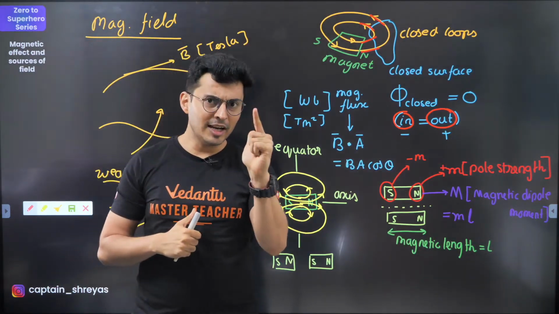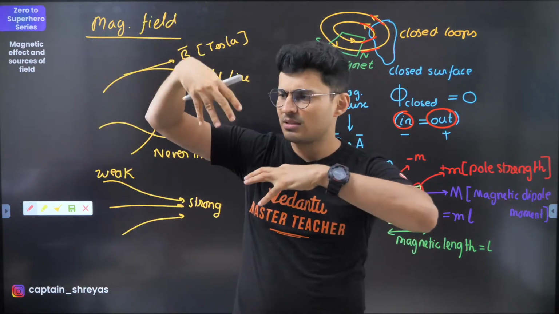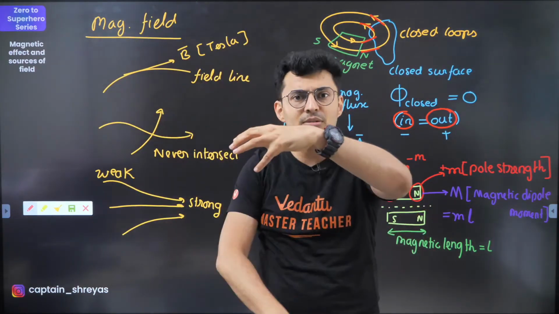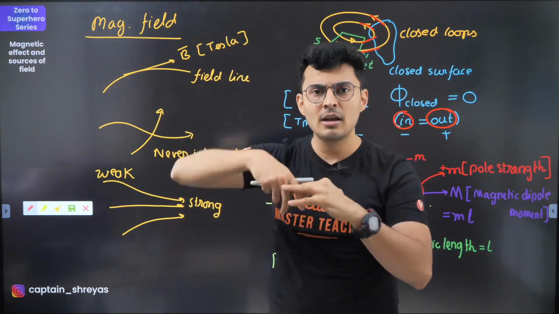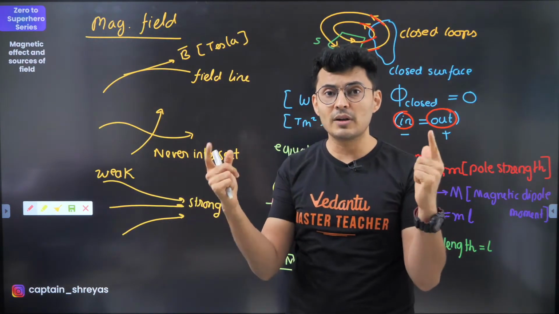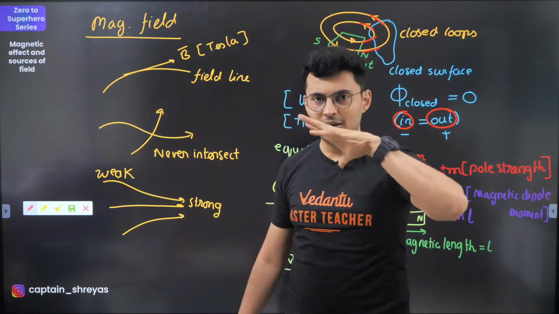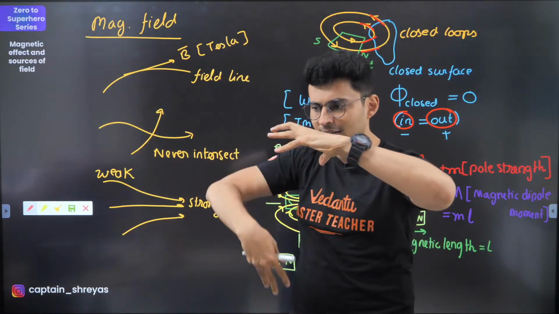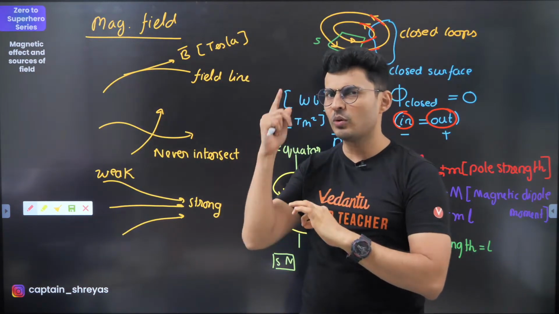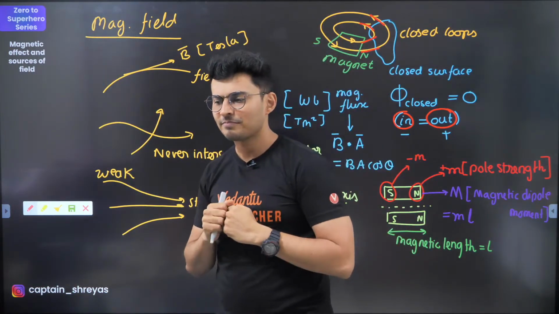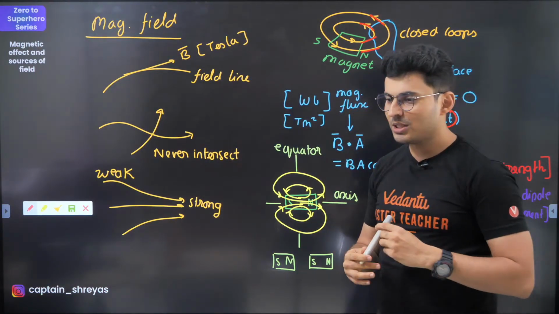Next point. Whenever you take a closed surface, there will be some field lines which are entering in, some lines which are exiting out. Tell me the sign of it. Those field lines which enter in, are they going to be positive flux or negative flux? Come on, answer in the chat box. Let's see how many of you can remember this. If you take a closed surface and some field lines are entering in, what do you think is the sign of that flux? Is it positive or is it negative? Think about it. Come on, let me know. Shruti saying positive.